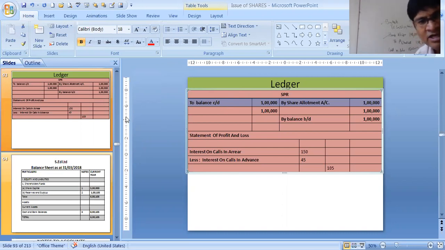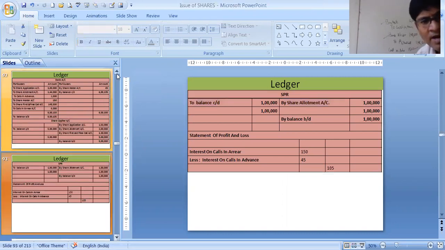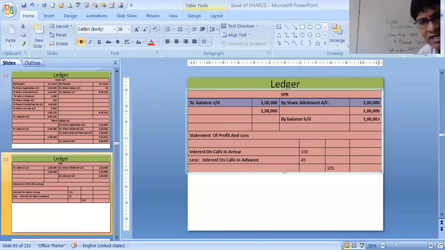The money whatever we have received, we have received in allotment. So the securities premium reserve of 1 lakh will remain and go in the balance sheet as 1 lakh.